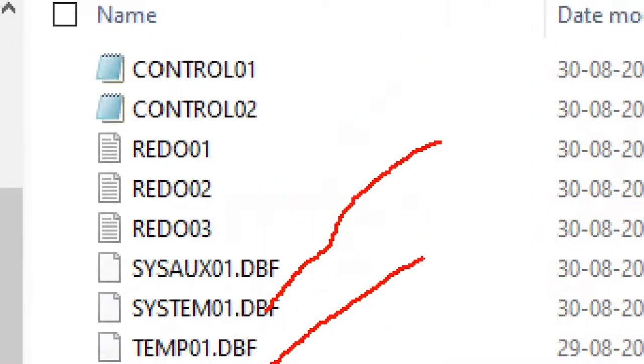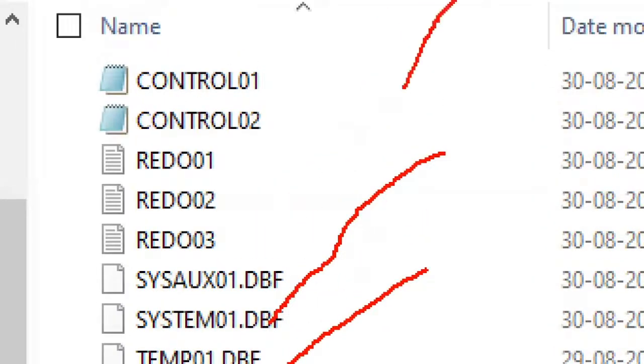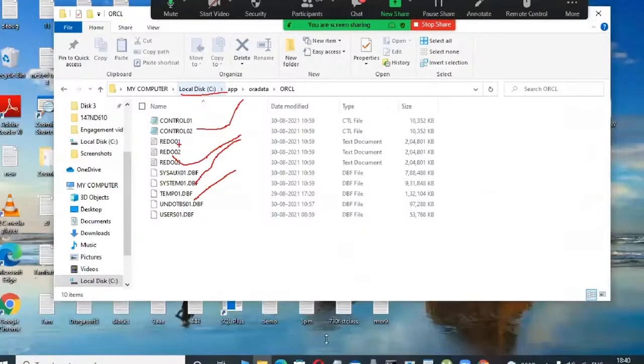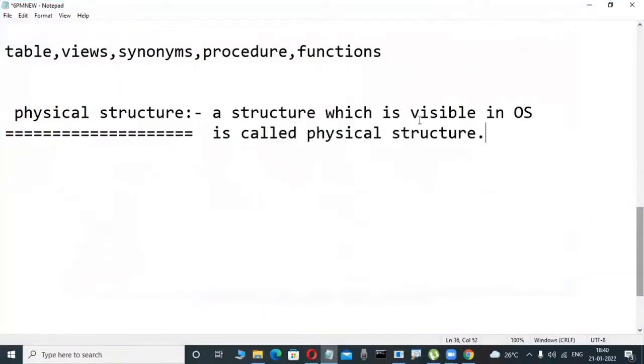These are data files, .dbf files. What is this? You don't have an idea, later you will be familiar. Here are control files and redo log files. That's why a structure which is visible in the operating system is called a physical structure.